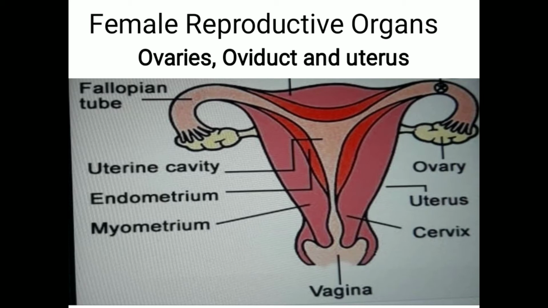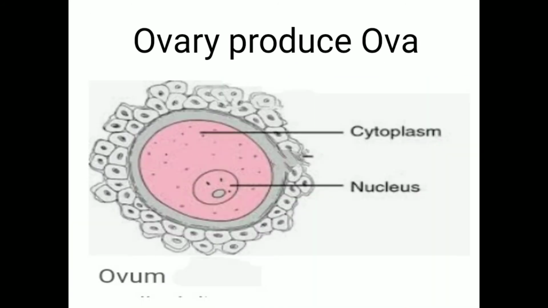In human beings, a single mature egg is released into the oviduct. After release from the ovary, the egg comes into the oviduct or fallopian tube. Like sperm, the egg is also a single cell. So this is an ovum or egg. This is the cytoplasm and this is the nucleus contained inside the ovum.